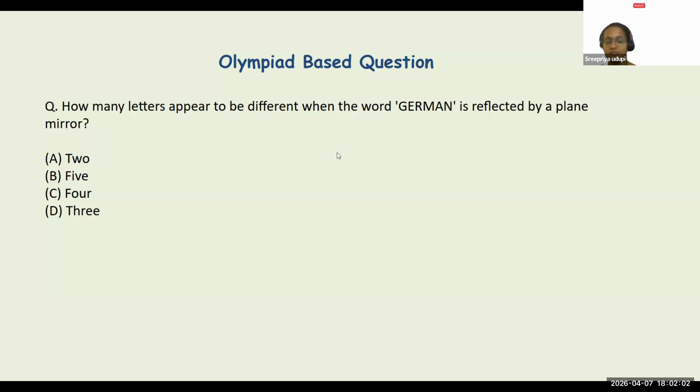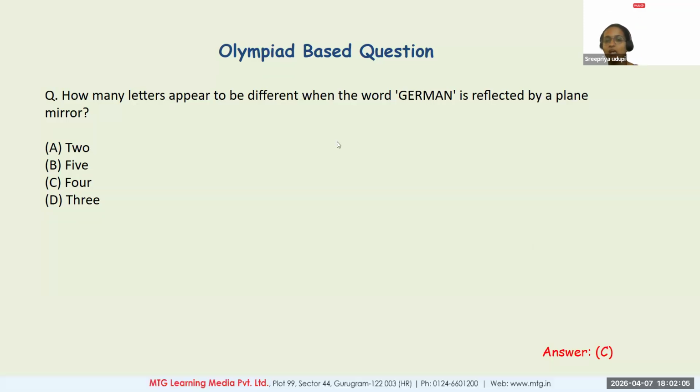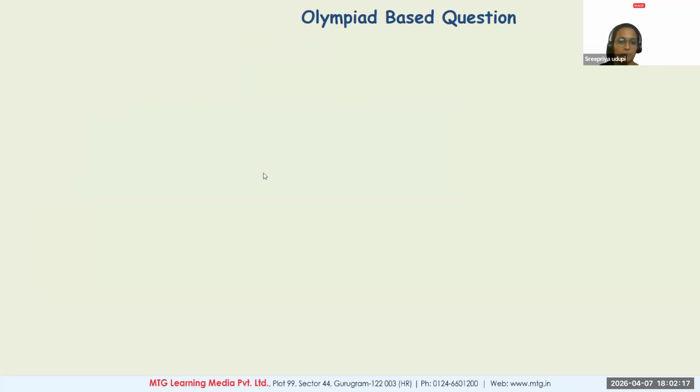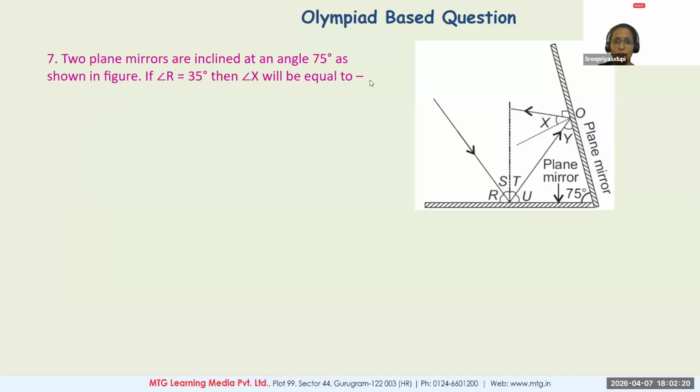There are going to be 4 letters. M and A will not show any lateral inversion. Even if inverted also, they look the same, right? So the rest of the letters, G, E, R and N, are going to be laterally inverted. 4 letters. Option C. Next, we have another question here.